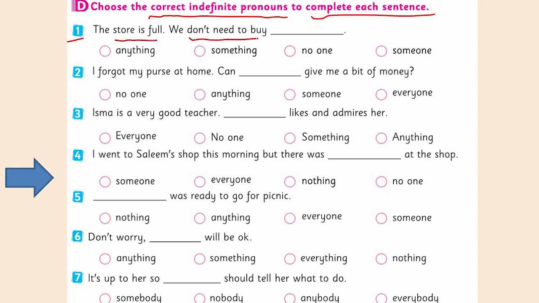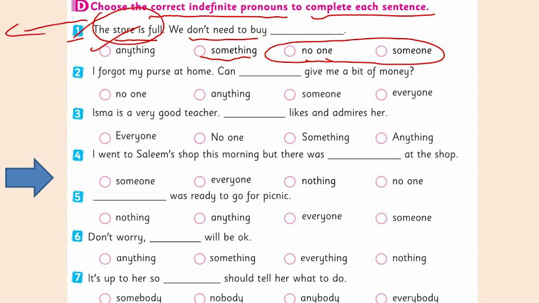The store is full. We don't need to buy what? Something. No one and someone belong to people here. They are talking about the things here. We don't need to buy some things. They don't need to buy anything. Yes, anything, because the store is full. He mentioned that the store is full. We don't need to buy anything. Student, when you write a sentence, you can figure out the indefinite pronouns very easily here.